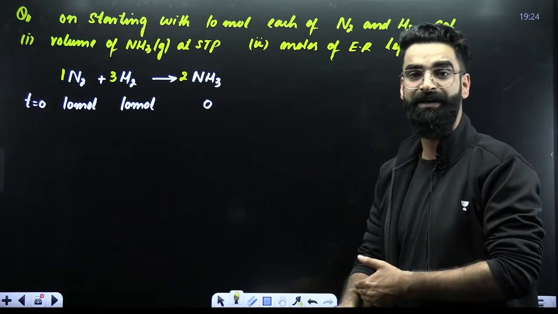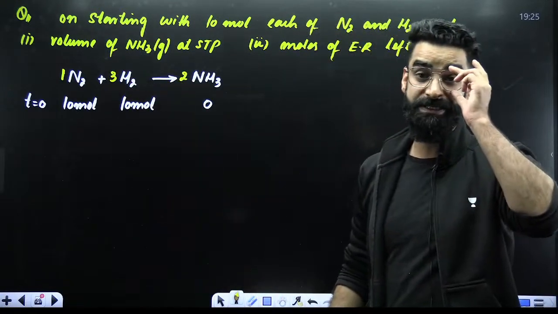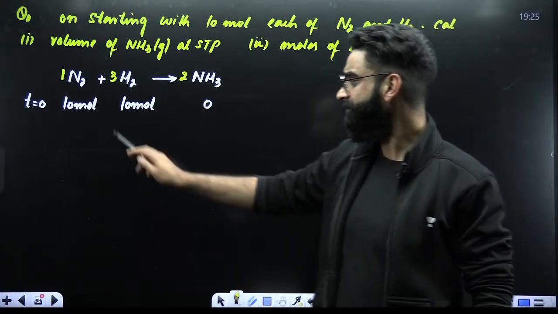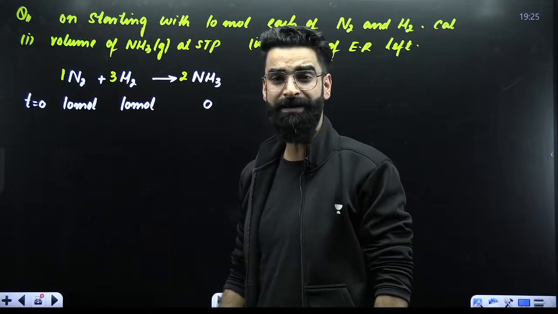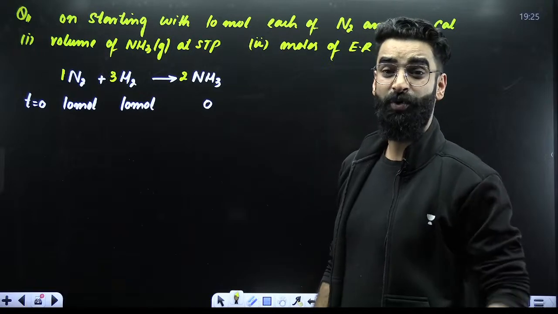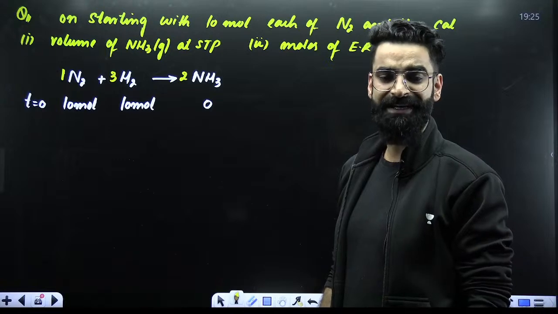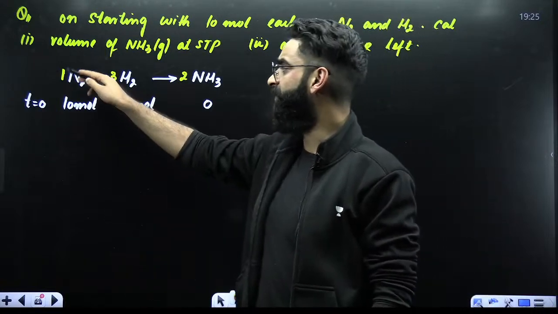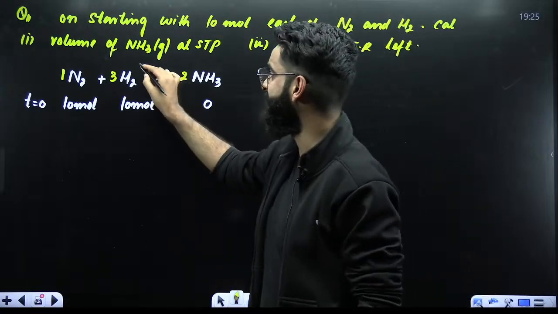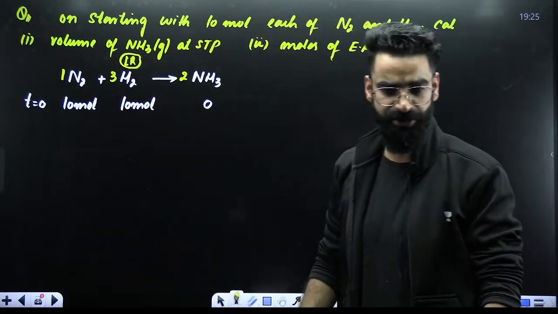How do I identify the limiting reagent? Divide the given moles by their respective stoichiometry coefficients. The one that gets the lesser value has to be the limiting reagent. So 10 by 1 is equal to 10, and 10 by 3 is equal to 3.33. Which one is getting the lesser value, N2 or H2? H2 is getting the lesser value, so H2 is my limiting reagent over here.